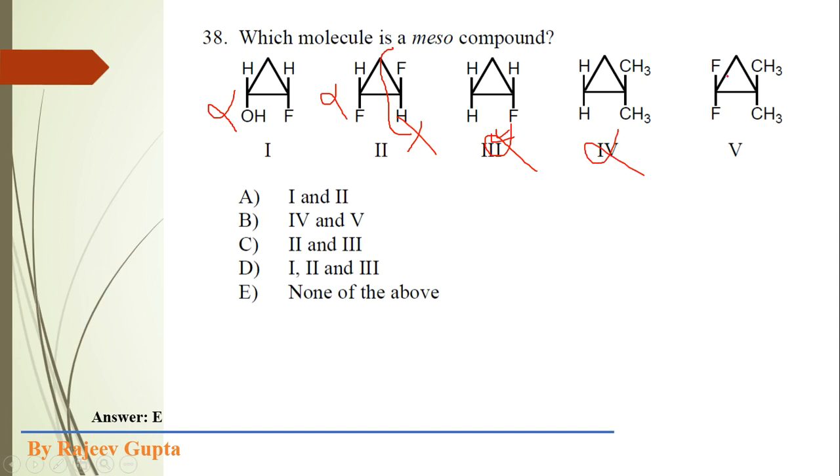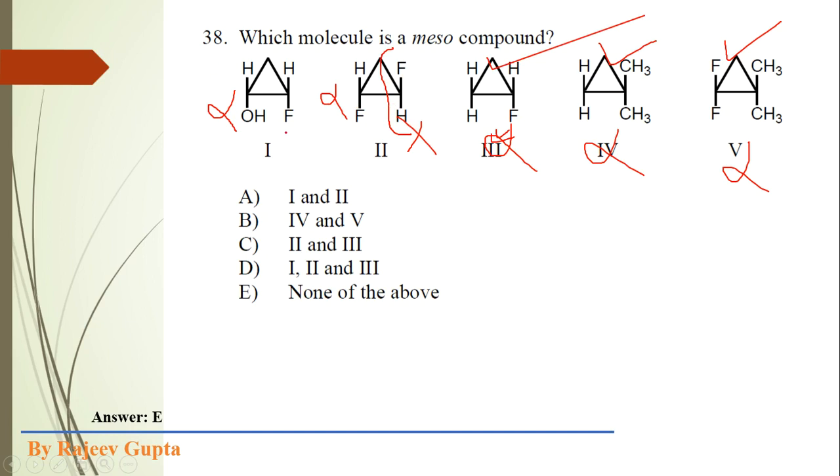Now consider this molecule. It is also not a meso compound because it does not contain any chiral center. It contains a plane of symmetry. It also contains a plane of symmetry. It also contains a plane of symmetry. But these don't contain a plane of symmetry.